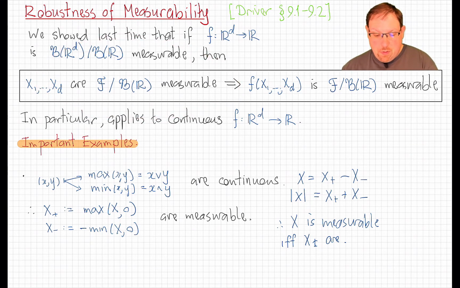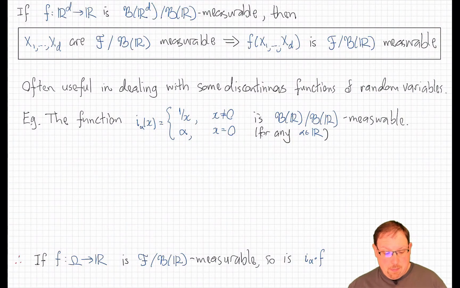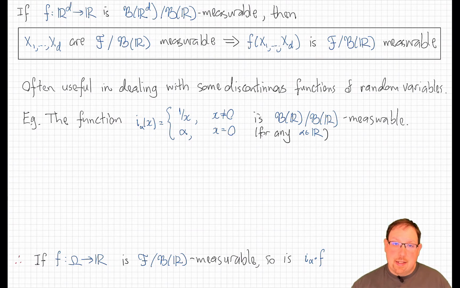But this theorem is useful not just in the case of continuous functions. Often we will apply it to discontinuous functions that are nevertheless Borel measurable. For example, here, the function 1 over x on the reals is not a continuous function. It's not even defined at 0. But we can define it to take any value we like at 0, like this. Let's let it take value alpha at 0. Then this is a well-defined function, but no matter what choice of alpha we make, it's not a continuous function. However, it turns out that it is a Borel measurable function, no matter what choice of alpha we make.